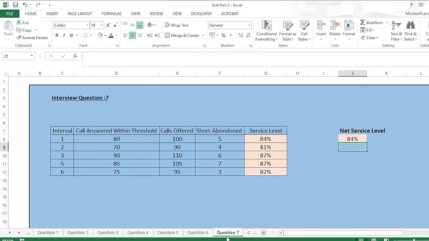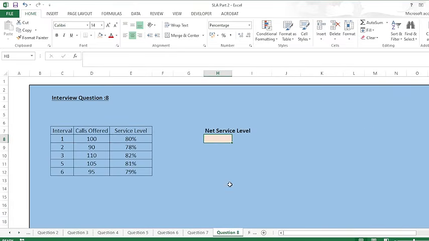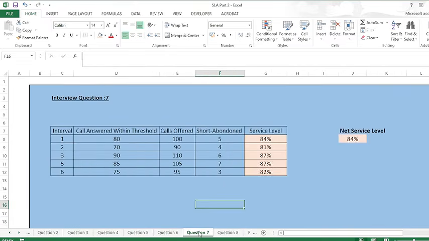I have also explained this in detail in the first part. What is the significance of adding short abandoned calls? For detail, you can see the first part also. Here you can see the increase in the net service level, right? This question is also often asked: why do we include the short abandoned calls? So moving on to the next question. If you didn't get what the significance is, you can watch the first part also, right? So moving on.